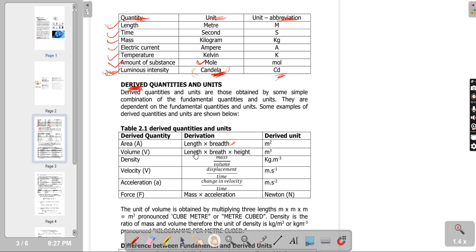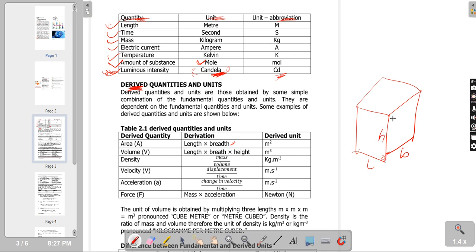Now we have volume. Volume is length times breadth times height. But height is also still length, although in the vertical direction. If you draw a cube like this, let's say this is the length, this is the breadth, and this is the height.